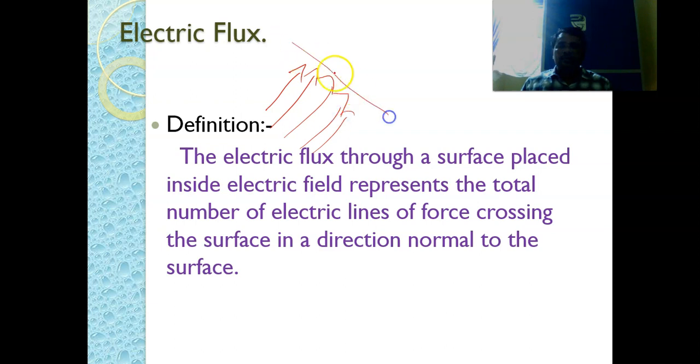Suppose this is our surface. Electric field lines crossing the surface in a direction normal to the surface. Let us say this is the surface which is normal to this one. So the number of electric lines passing through this unit area is called electric flux.